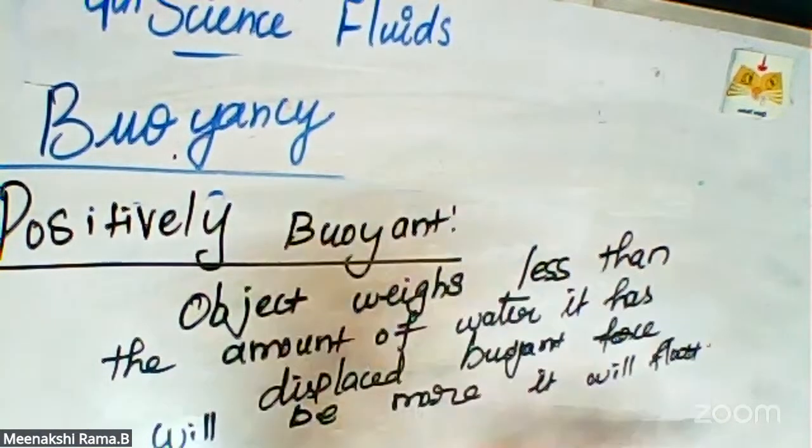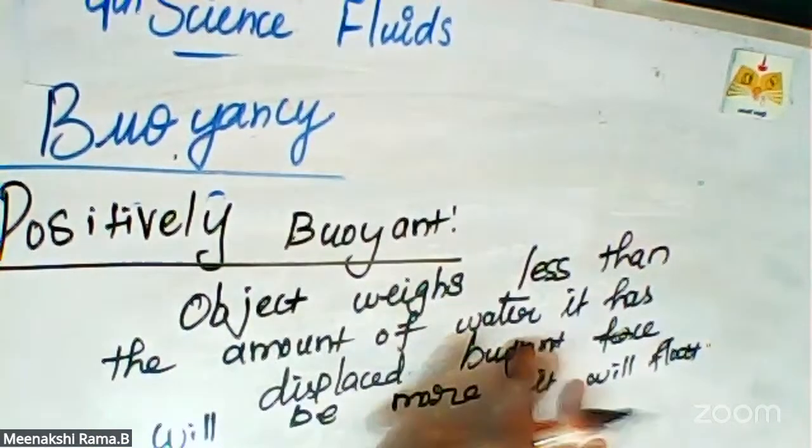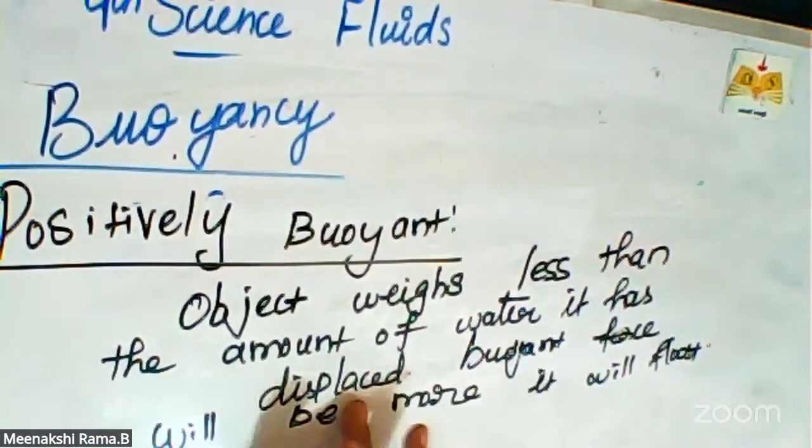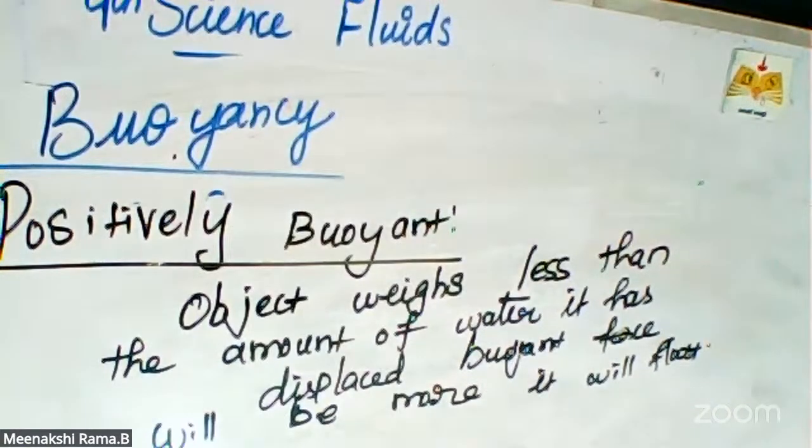The object weighs less than the amount of water it has displaced, so the buoyant force will be more and it will float. Such an object is called positively buoyant. Buoyancy is divided into two types: one is positively buoyant, another one is negatively buoyant.